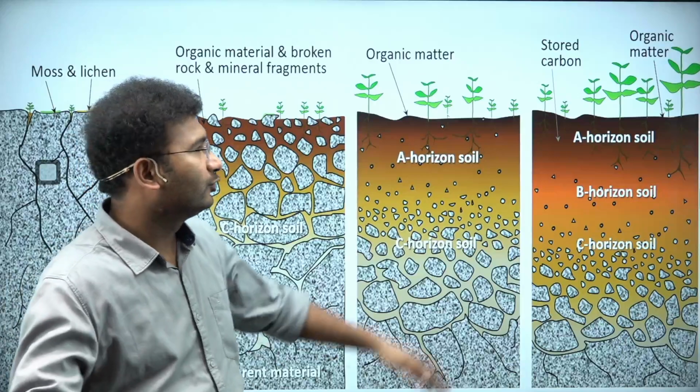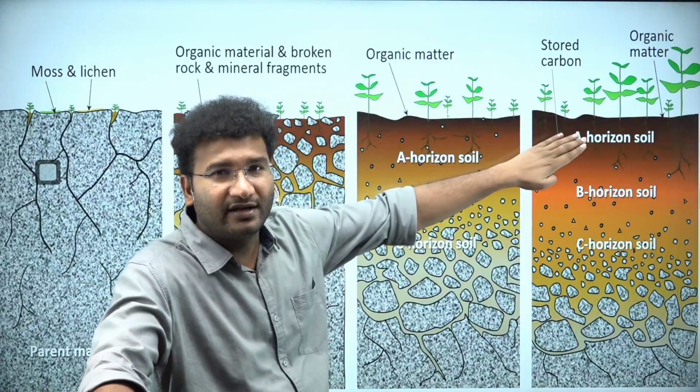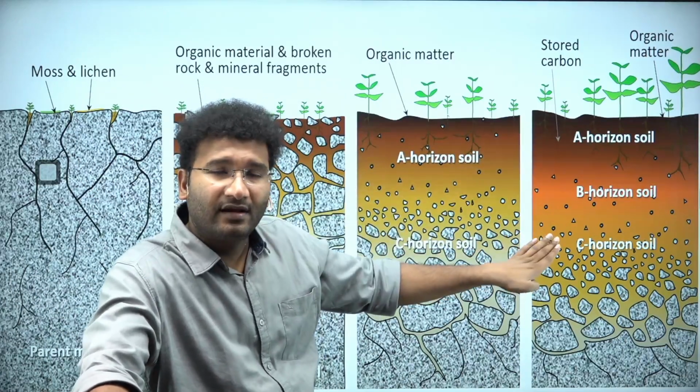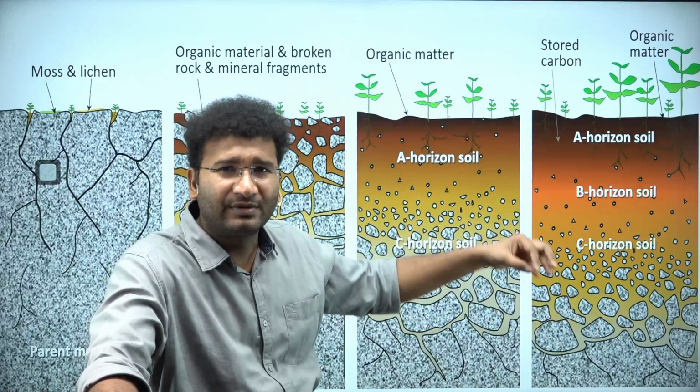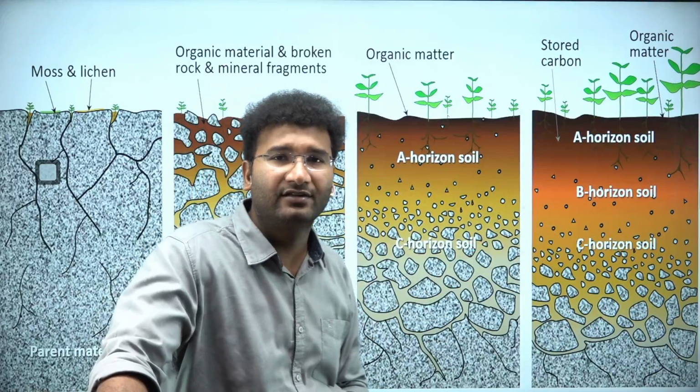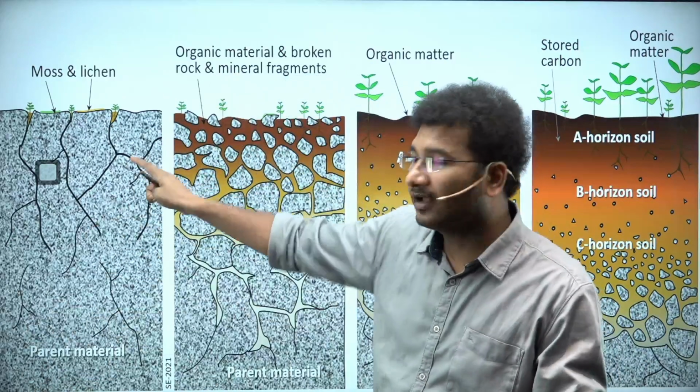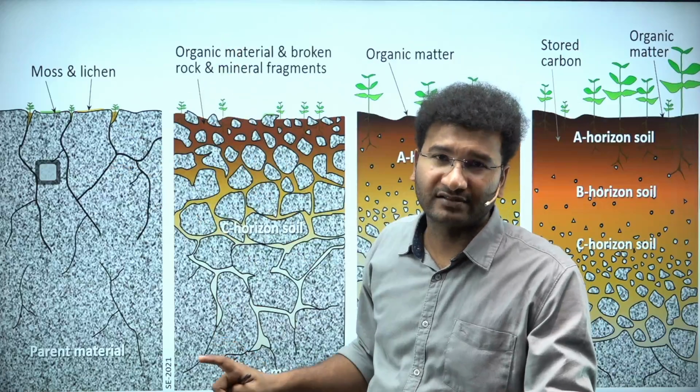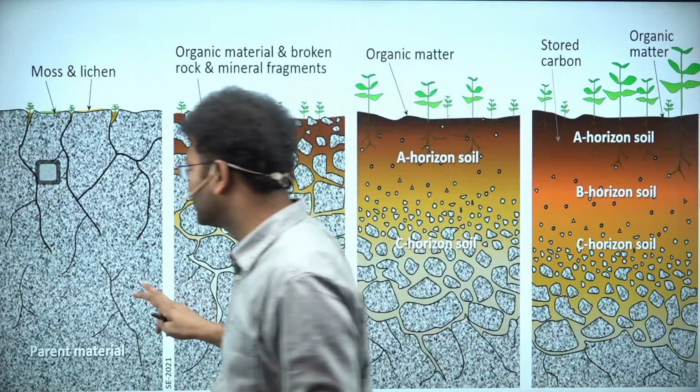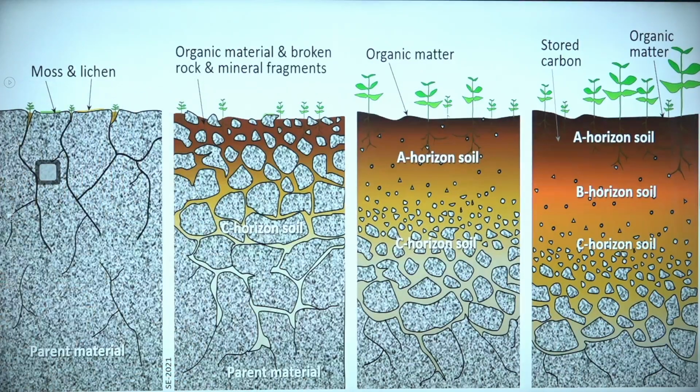Suppose nutrients in the A layer can come to the B layer, and from the B layer they can go a little lower also, and sometimes they can be washed off. Finally, the formation of soils is because of abiotic and biotic factors. Now let's try to understand what these factors are. First thing is parent material.